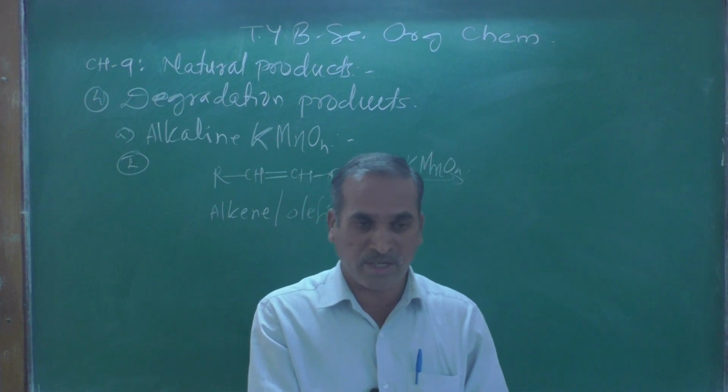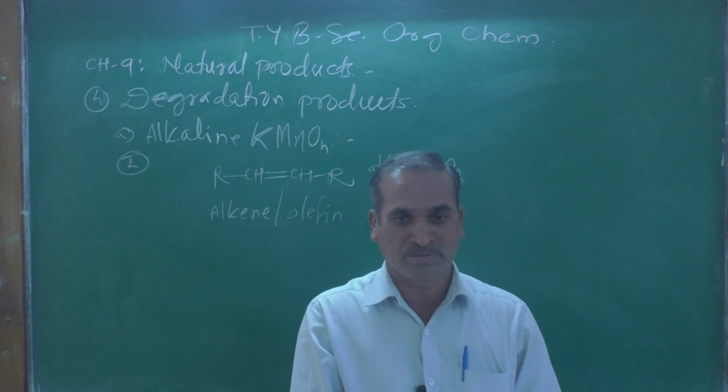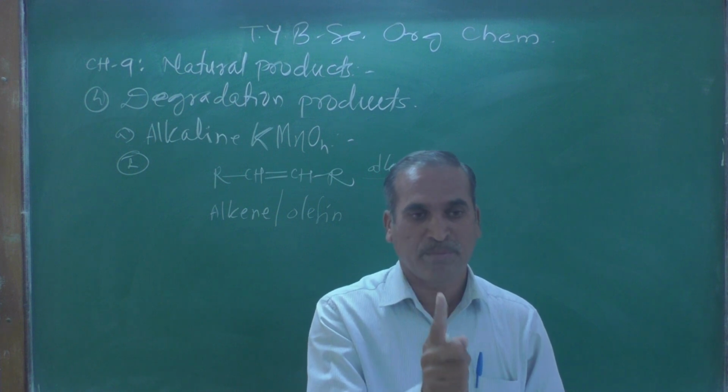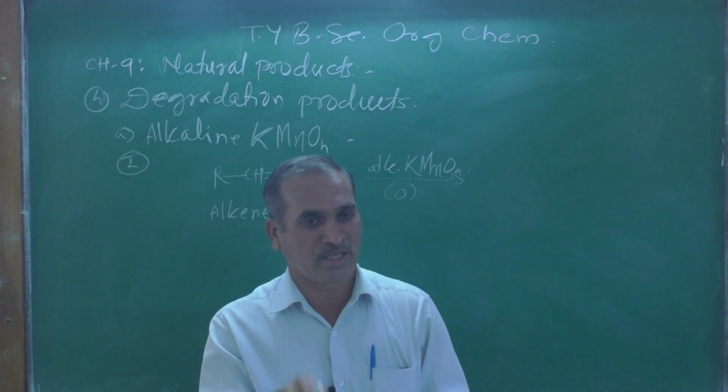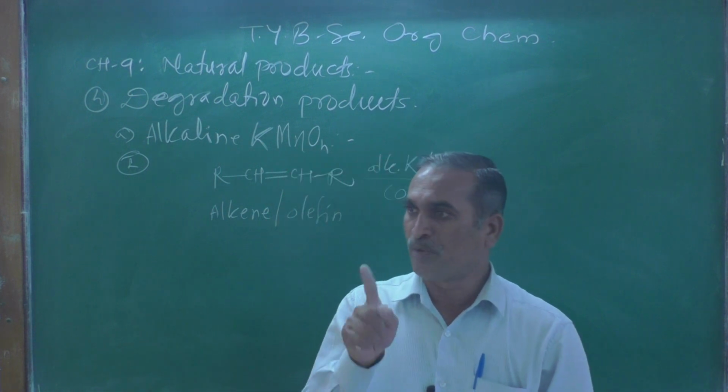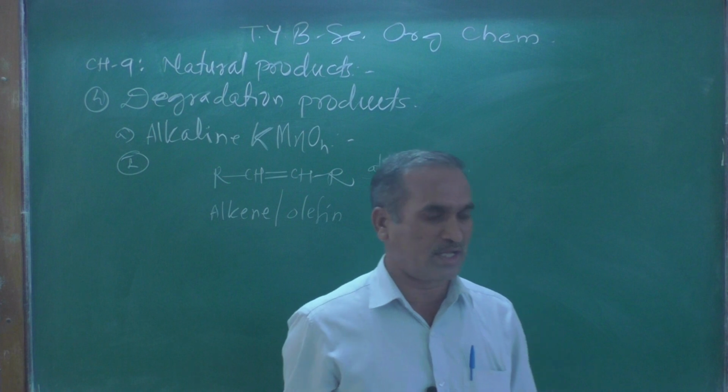They are approaching on the same side or on the same face, and the resulting compound is obtained as a cis hydroxylation product.